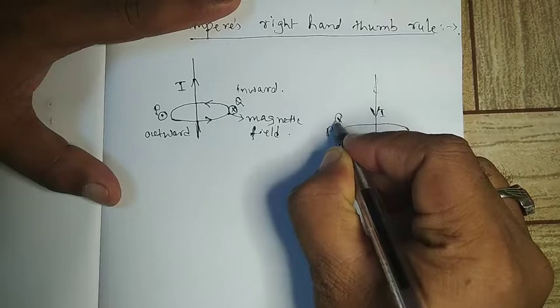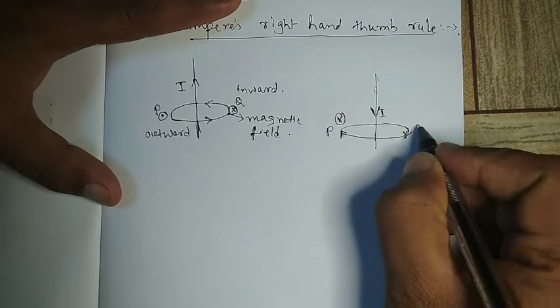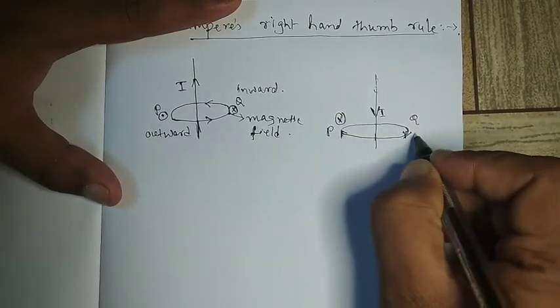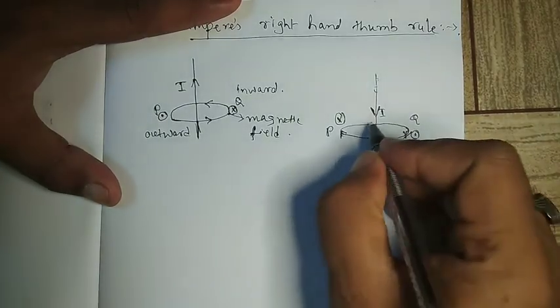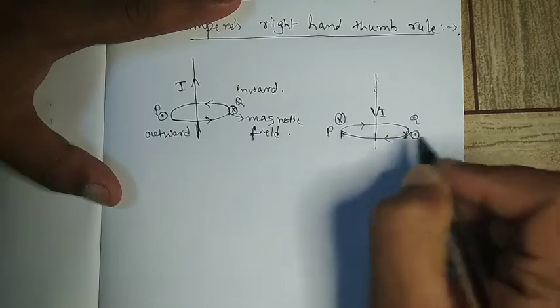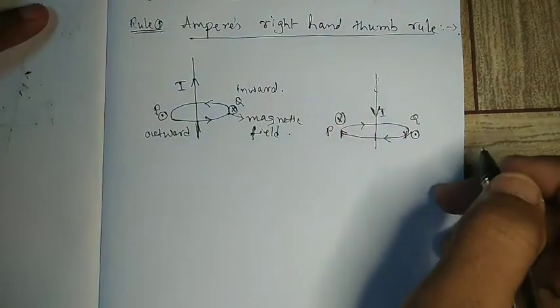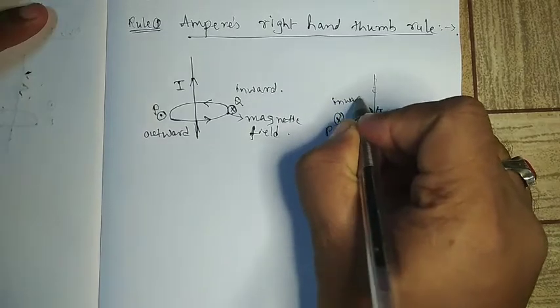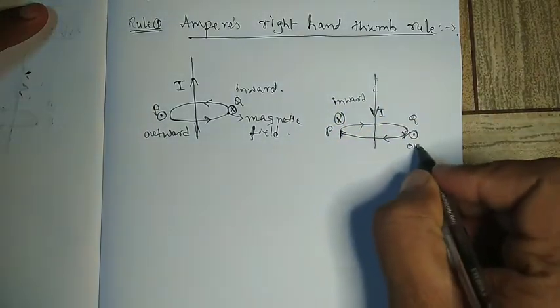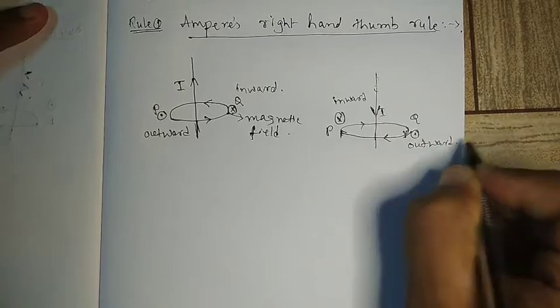At point P we have a cross, and at point Q we have a dot. So this is the direction of the magnetic field: this is inward and this is outward.